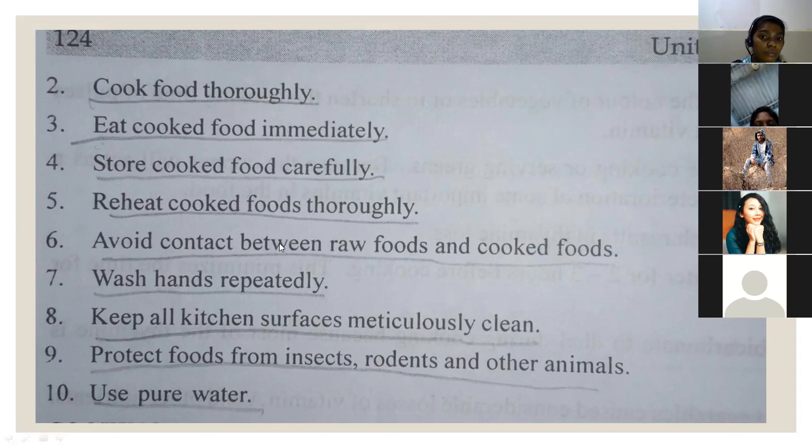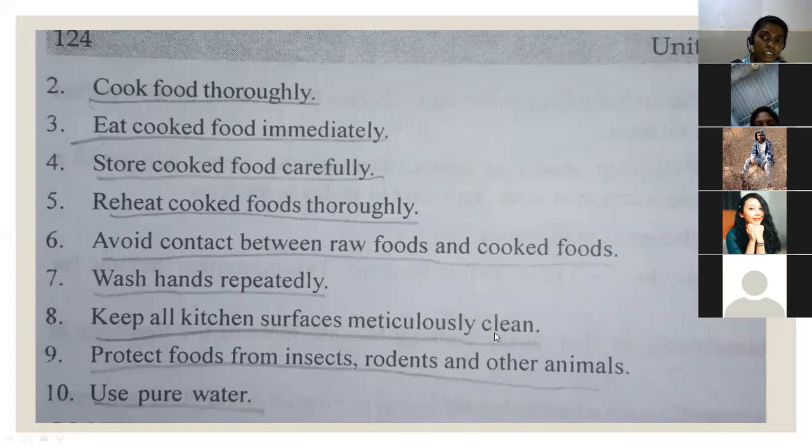And avoid contact between raw foods and cooked foods. Always remember, cooked foods and raw foods should be separated. Raw foods means those which are not cooked, like raw vegetables and cooked vegetables; contact should be avoided. Wash hands repeatedly. Whenever we are touching something, we need to wash our hands repeatedly.